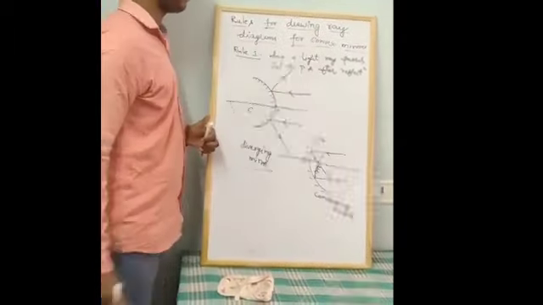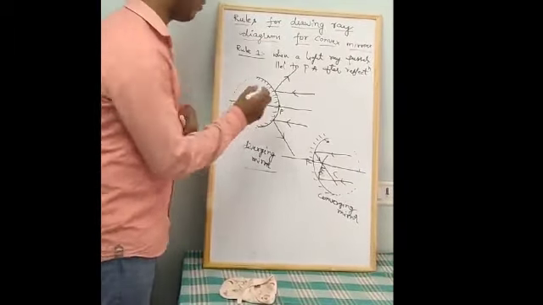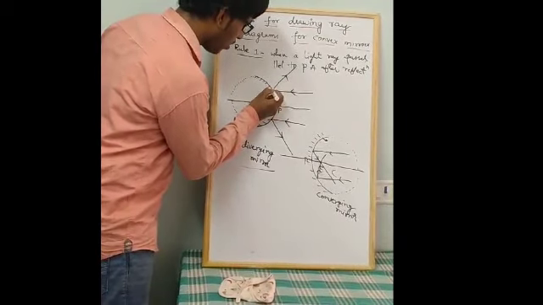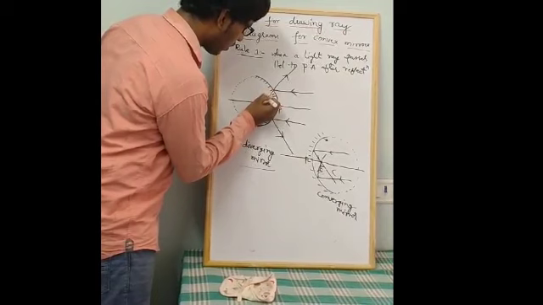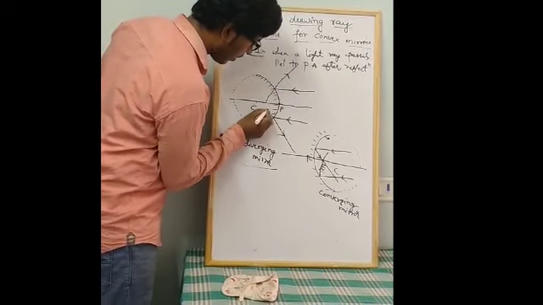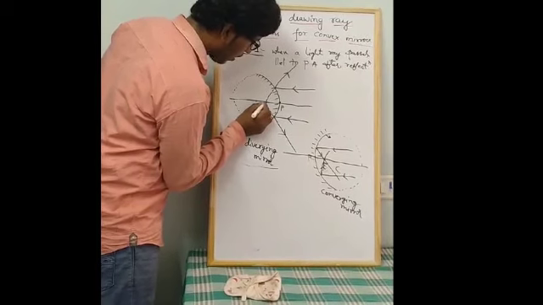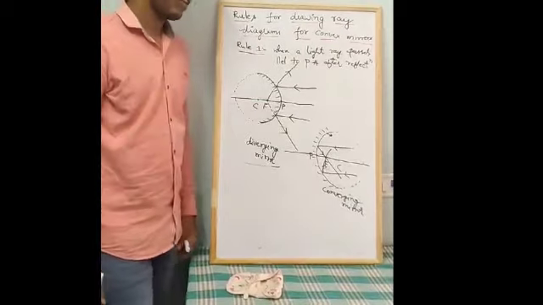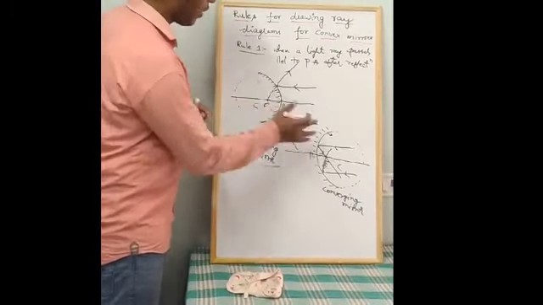The same happens for the convex mirror, but the difference is that I will extend the reflected ray. If I extend the reflected ray, what we observe here is a point where we get the focus. So what is the difference?